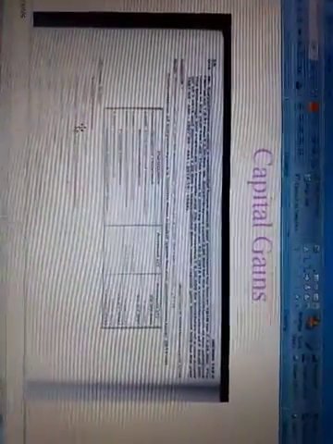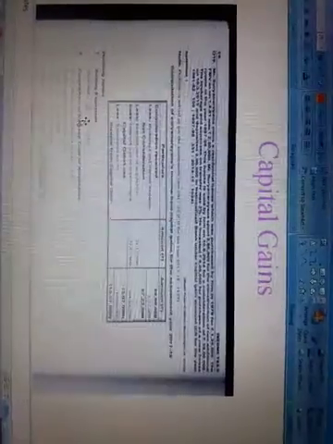So first of all, write down the received amount. When you sell your asset, automatically you will receive some amount. That amount is called consideration received. Here Suryanarayana, after selling his house, received 59 lakhs of rupees.